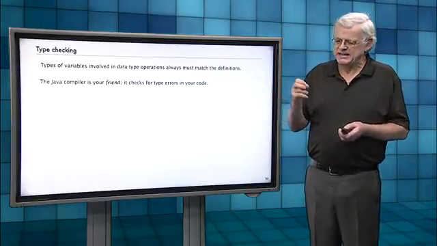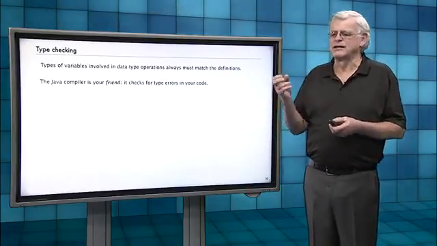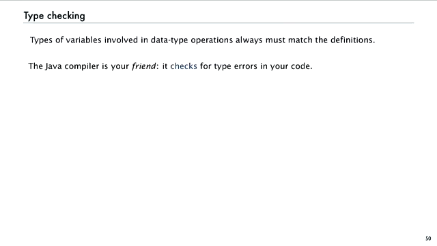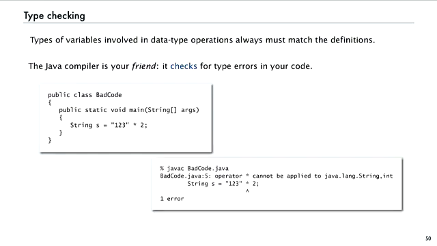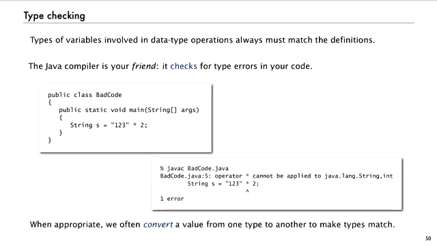If we try to add an integer to a string, or if we try to add a boolean to a double, it'll tell us that you can't do that kind of operation. So there's a string times 2, and it's going to say you can't multiply an integer times a string. That's an error. And that's a good thing that the Java compiler will tell us about that error, because sometimes there might be conversions that happen automatically that we might not expect.